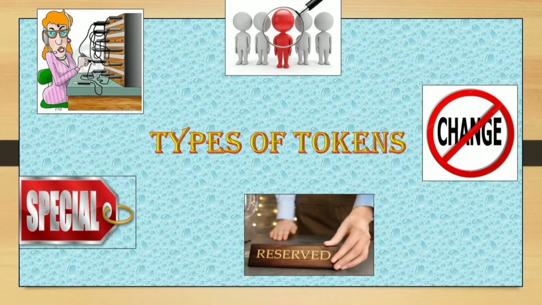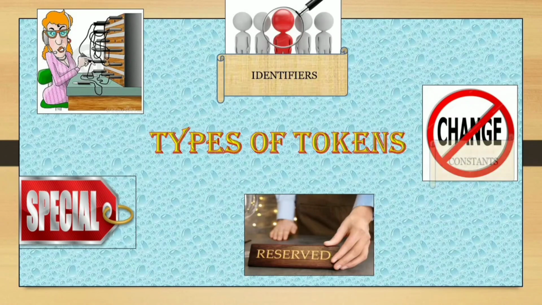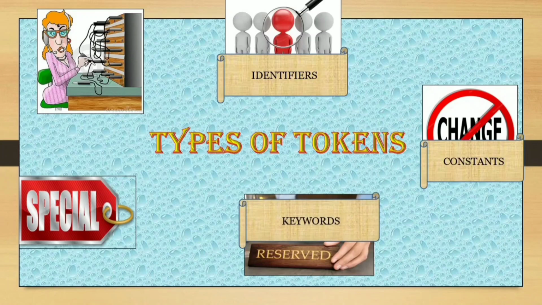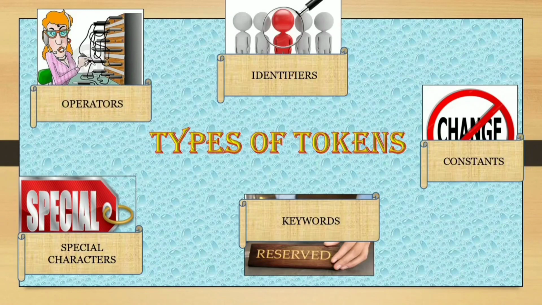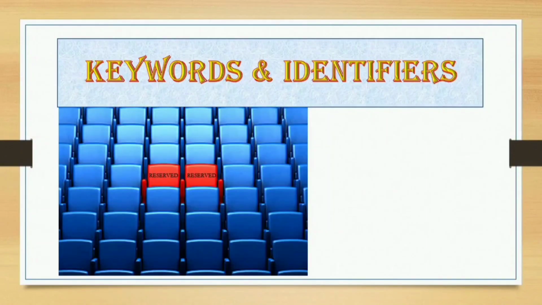Types of tokens are identifiers, constants, keywords, special characters, and operators. Let's discuss types of token in detail. Keywords and identifiers.